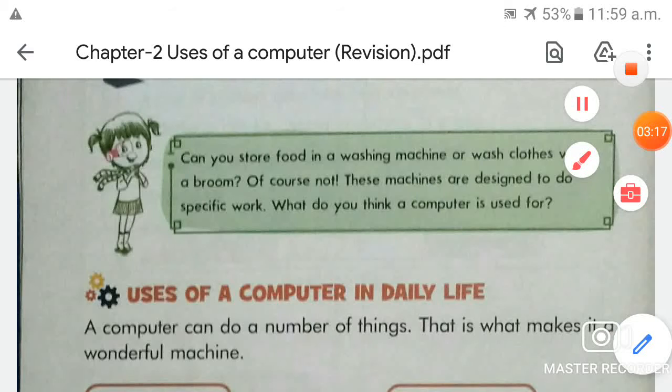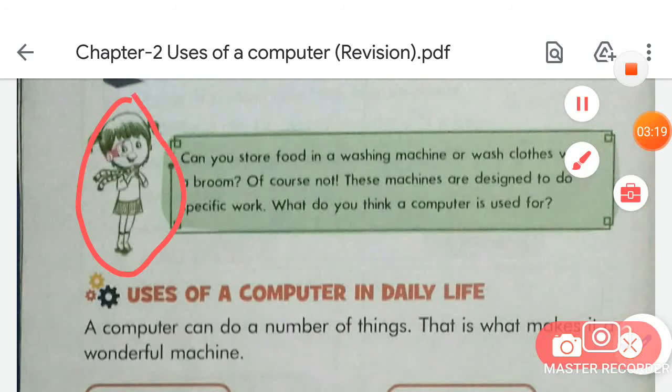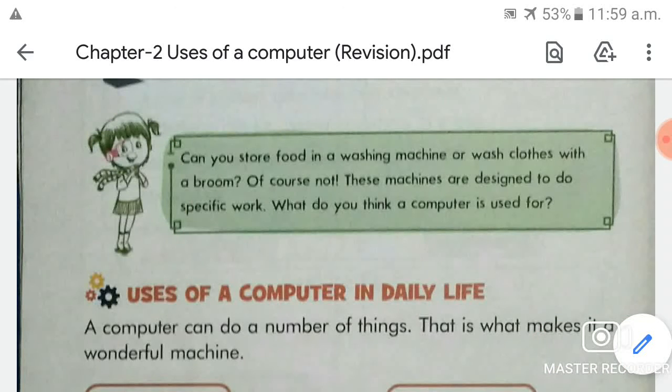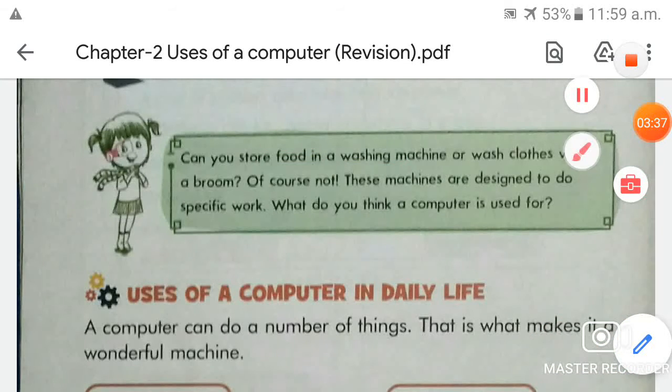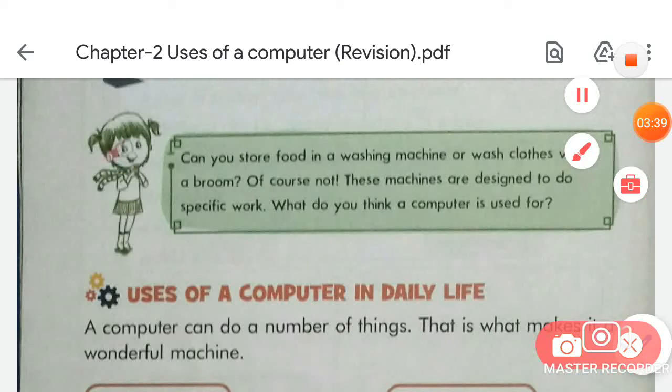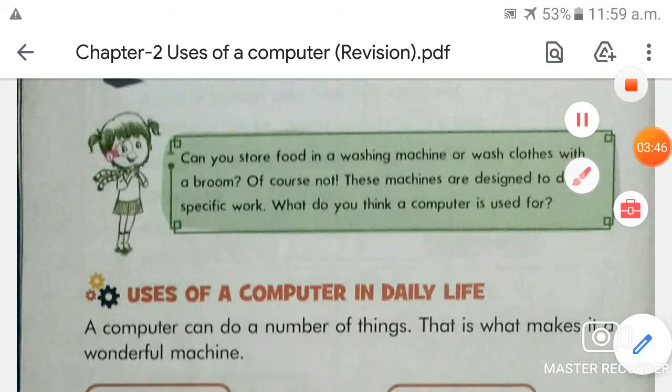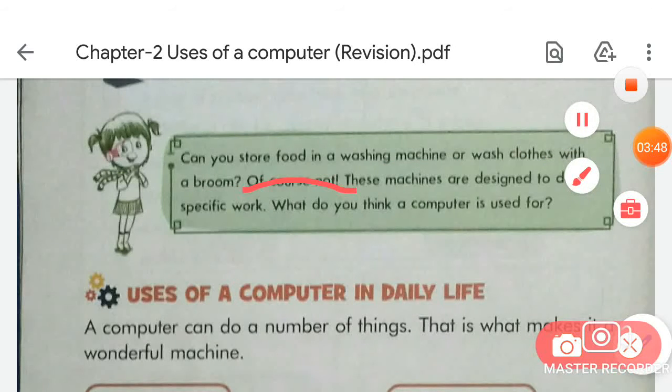So students, as you already know, this girl's name is Eva. Okay, what is this girl's name? This is Eva. So Eva is describing the machines, what can be done on machines. So she is asking you, can you store food in a washing machine or wash clothes with a broom? No, we can't store food in a washing machine, because a washing machine is for washing the clothes.